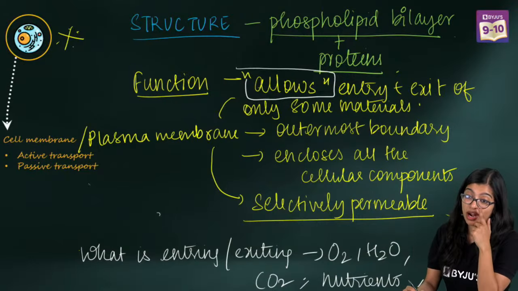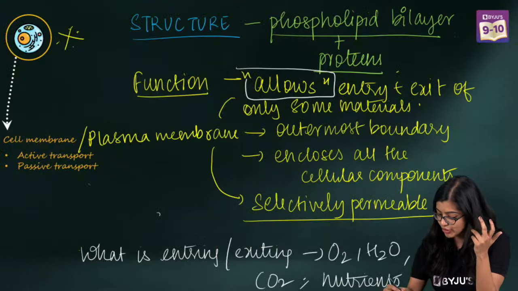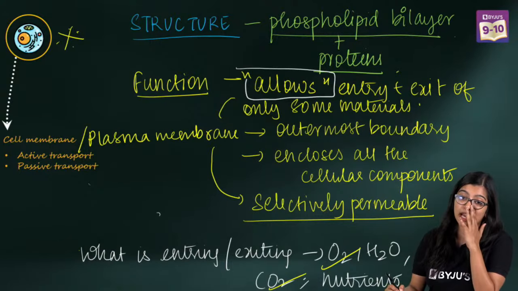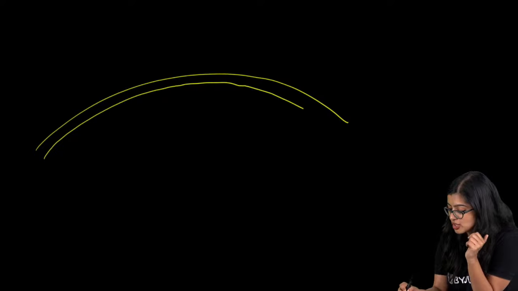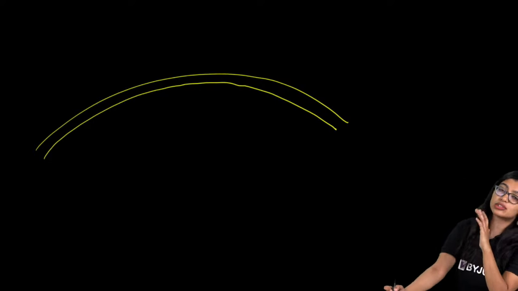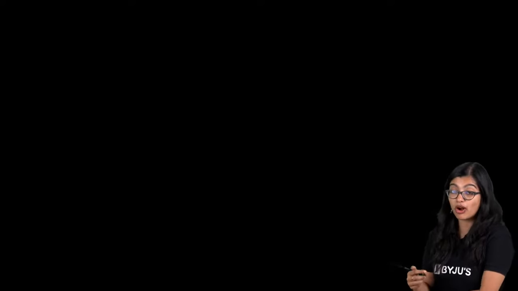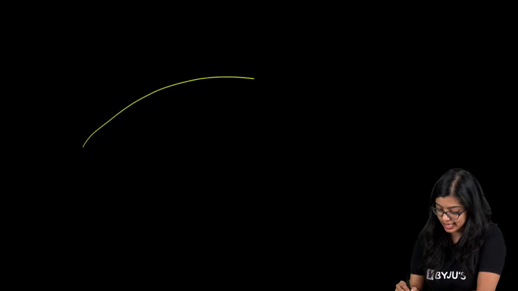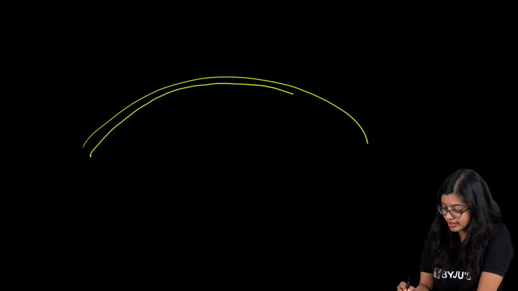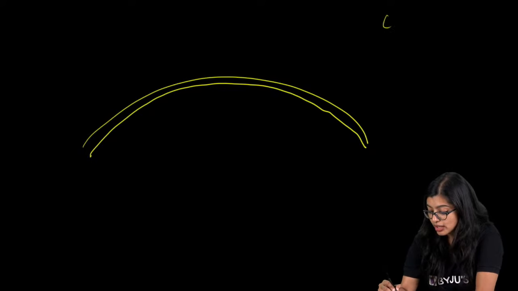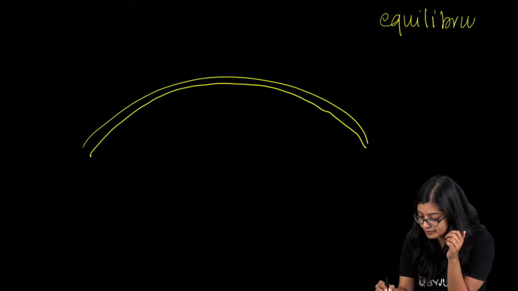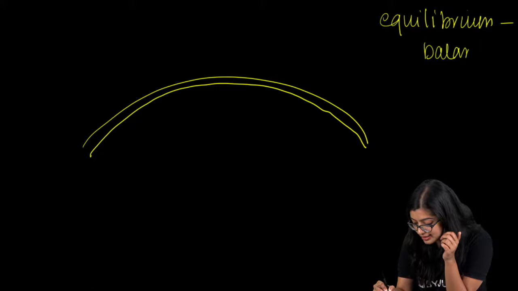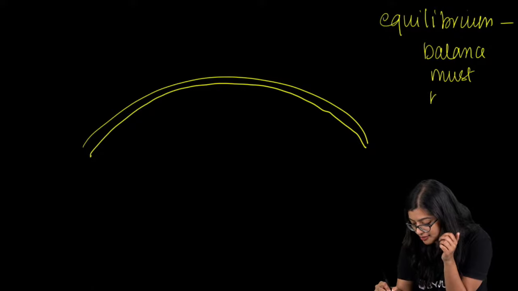So now we will move on to understanding water. In this, we have understood how oxygen and carbon dioxide are transported. But now what about water? Yes. Now somebody was asking me, ma'am, why can't water be transported through diffusion? Now see, one thing is that water, compared to the gaseous molecules, is slightly bigger. But another very important thing with water is the constant equilibrium, okay? Equilibrium or balance must be maintained, right?